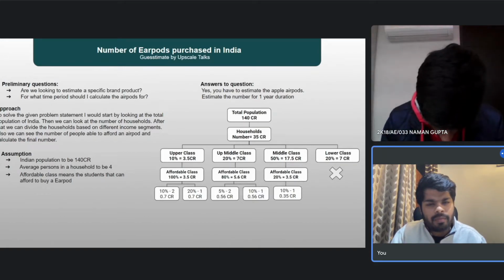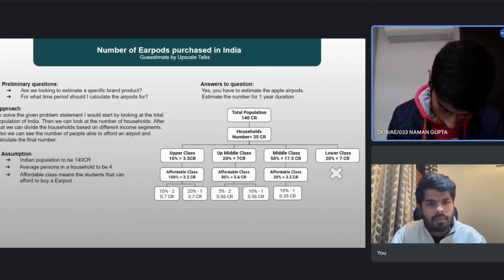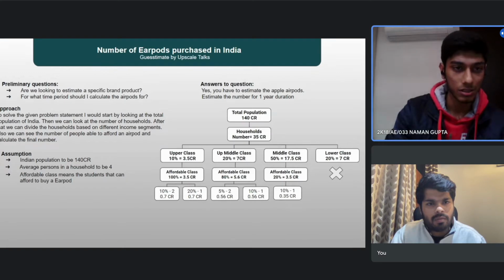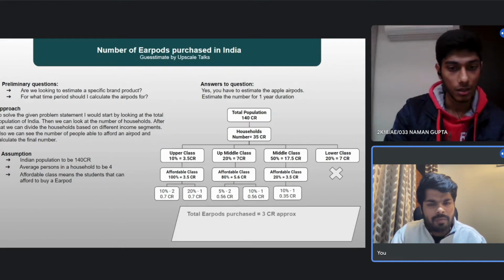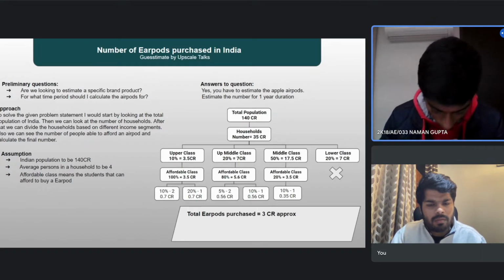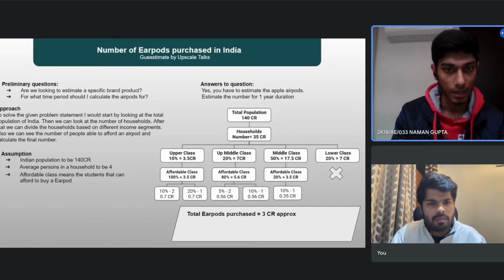So calculating the final number, total AirPods, the value is coming out to be approximately 3 crore. So this is the rough figure. And these are the total number of AirPods purchased in India. But we have to look at it for 1 year, a particular time duration.